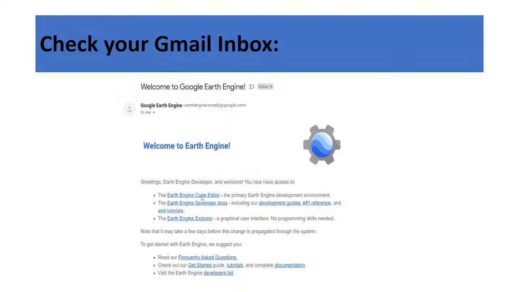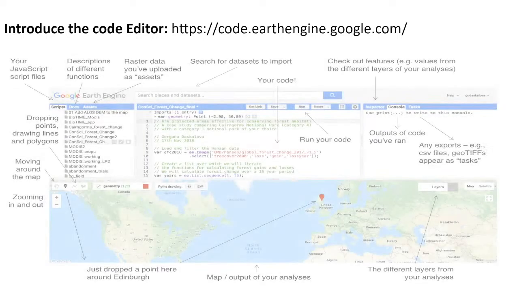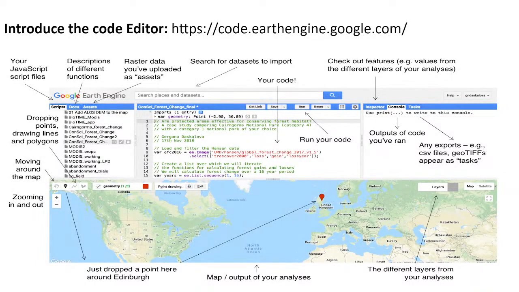You can simply click on here, or if you want, you can also go to this link, code.earthengine.google.com. When you go to this link in your browser, you get this type of code editor. So this is the code editor. It's called the JavaScript API code editor. In this code editor, we can write only JavaScript programming. It's supported only for JavaScript.